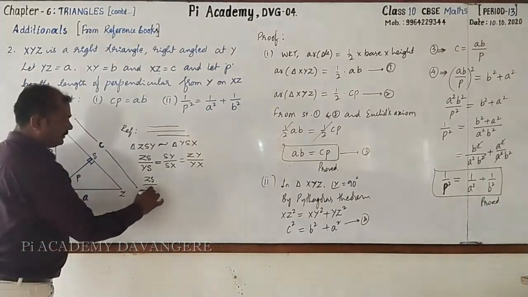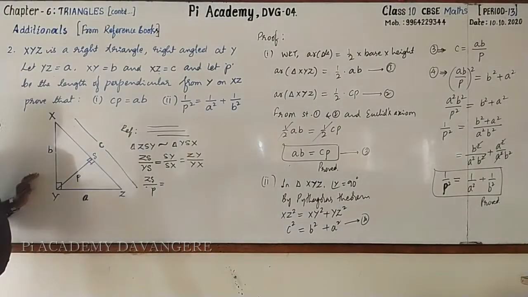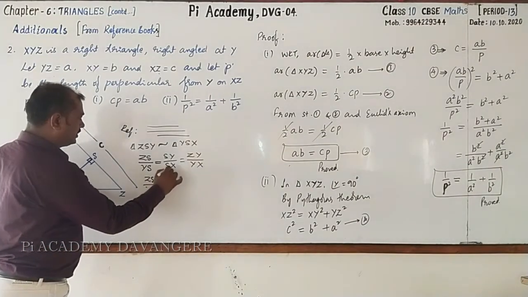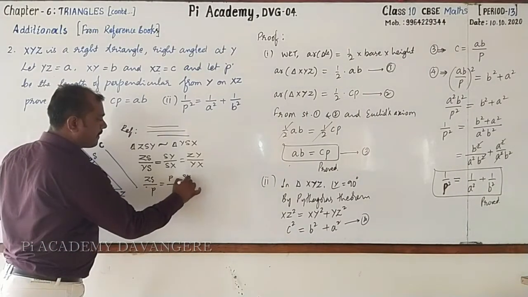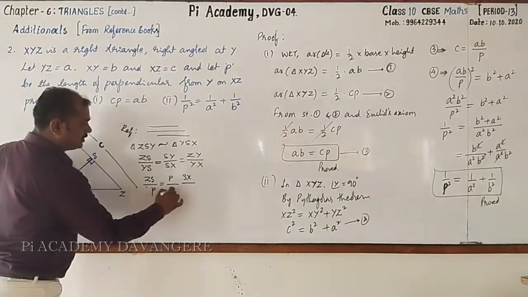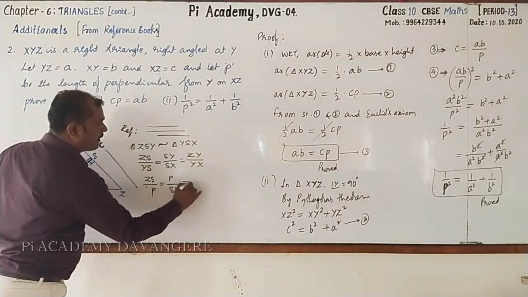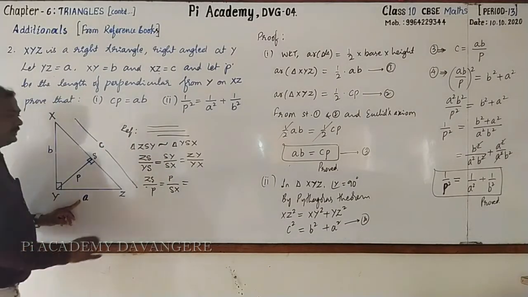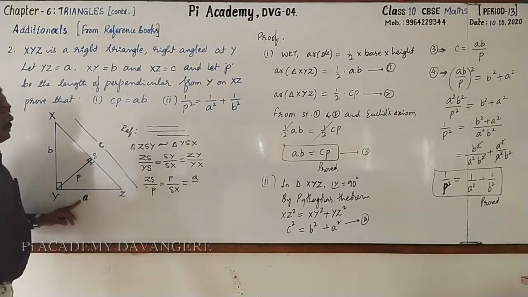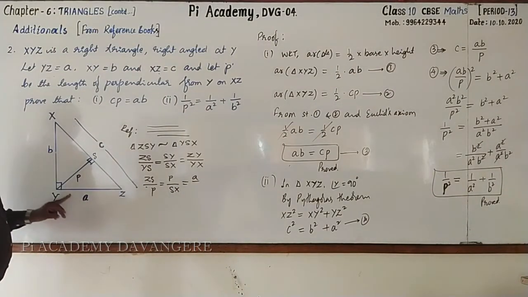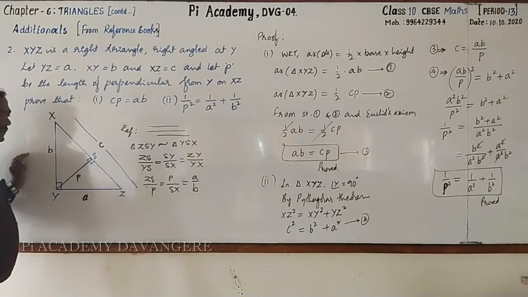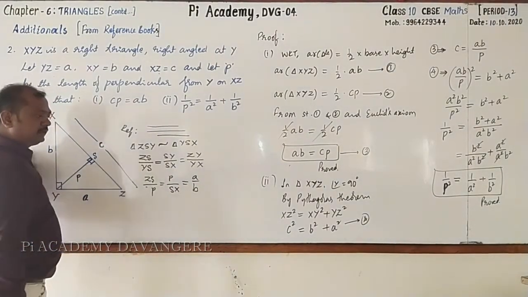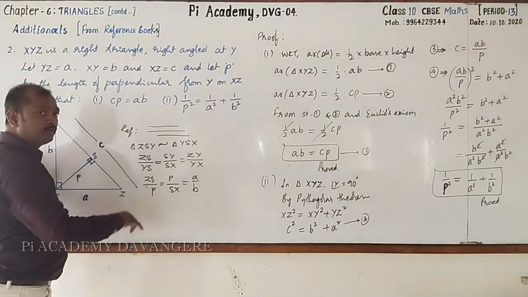YS is P, equal to SY, that is also P. SX is unknown. ZY is A. YX, this is B. Followed? Then can we go for simplifying this? Yes. How do you go for that?